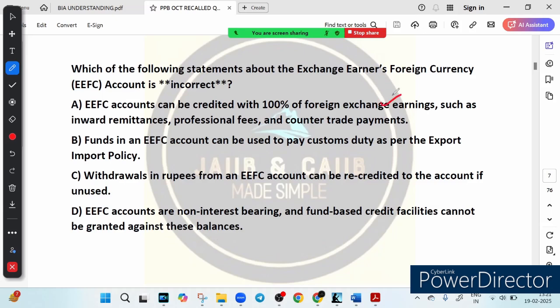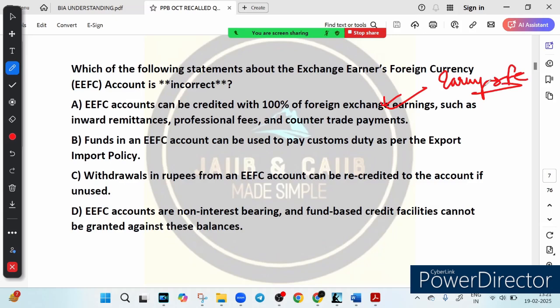Is it true? Yes, it is true. Because what does this mean? An EFC account allows exporters and professionals to keep their earnings in foreign currency, right? This they allow, instead of converting them into Indian rupees immediately.